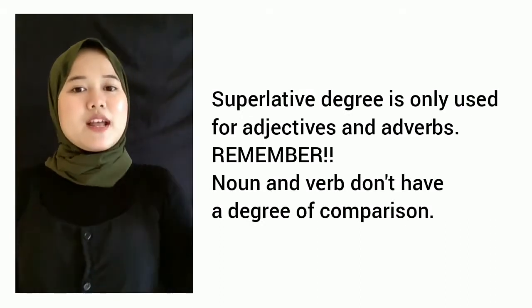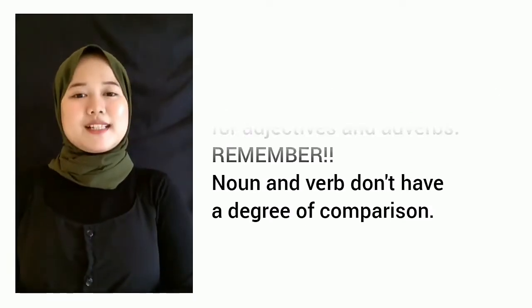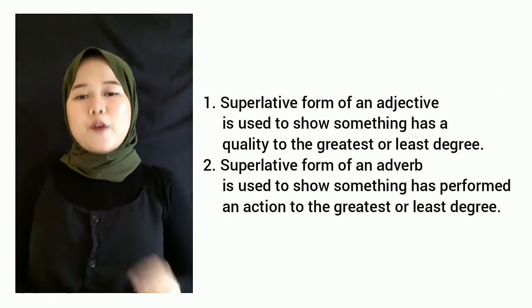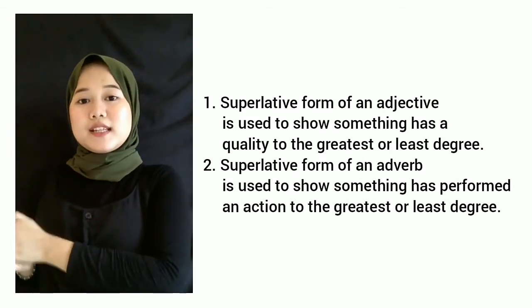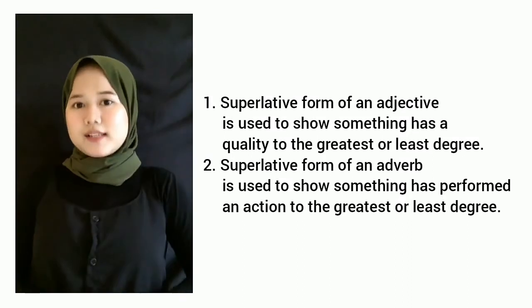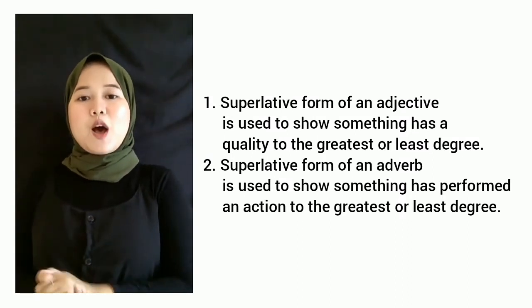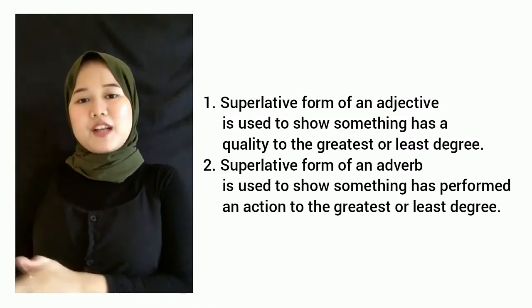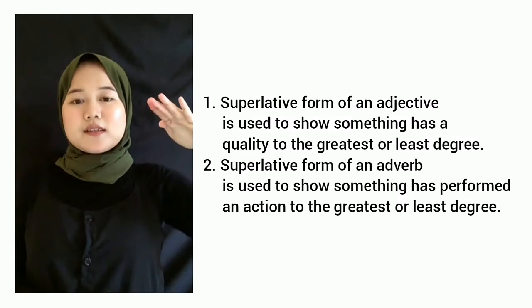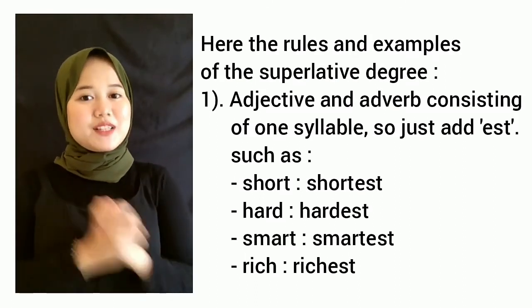Remember that nouns and verbs don't have a degree of comparison. The superlative form of an adjective is used to show something has a quality to the greatest or least degree. Meanwhile, the superlative form of an adverb is used to show something has performed an action to the greatest or least degree. Okay, I will move to the rules and examples of the superlative degree.